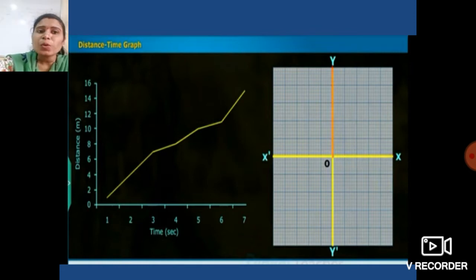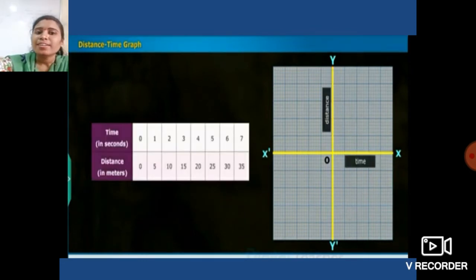Now let us draw a distance time graph. We will see how the distance time graph is graphically represented. Okay students, this is the distance time graph of the data given in the table for the motion of a car.